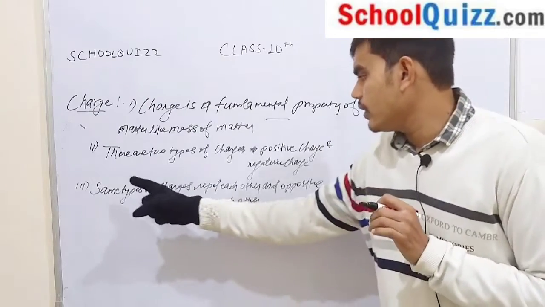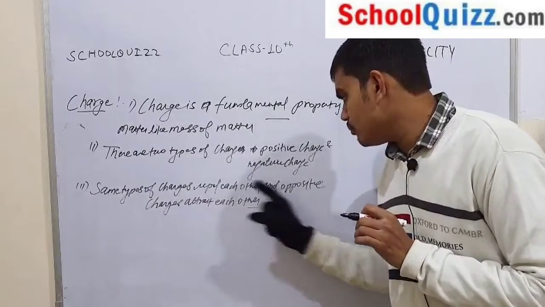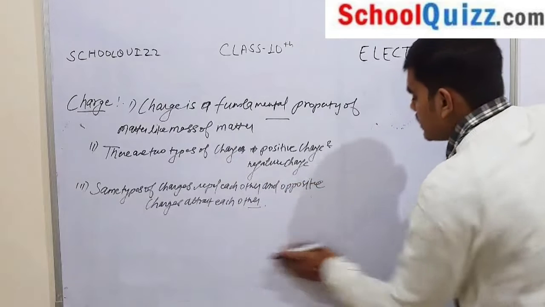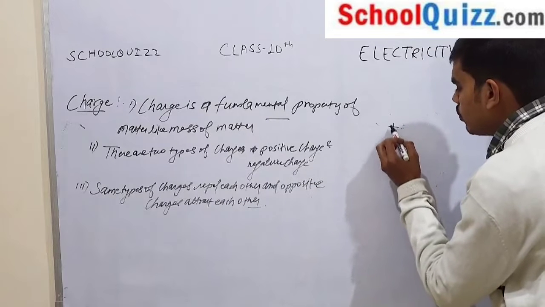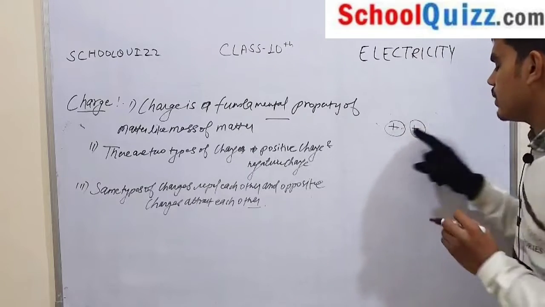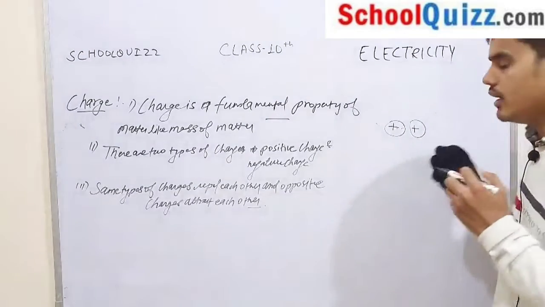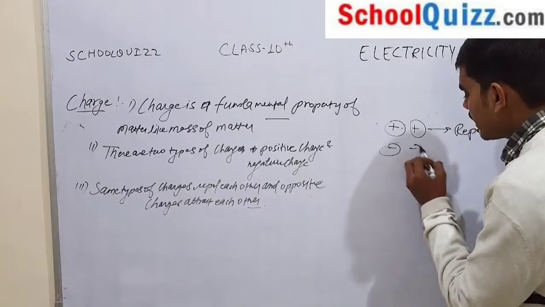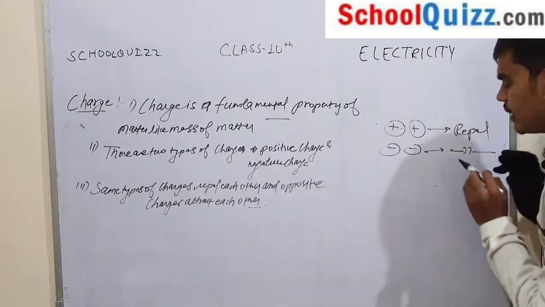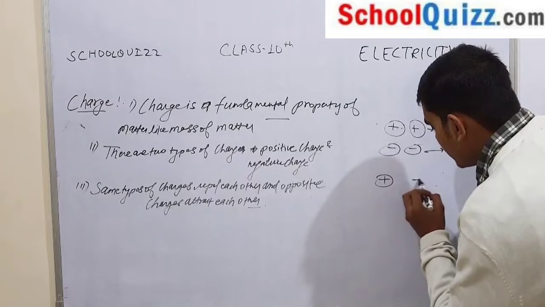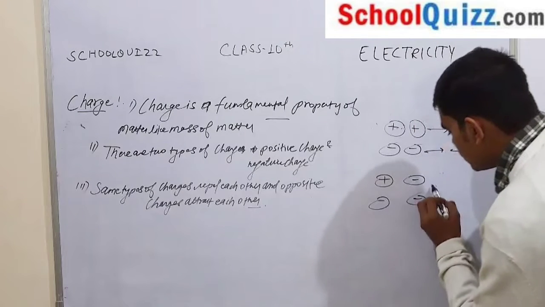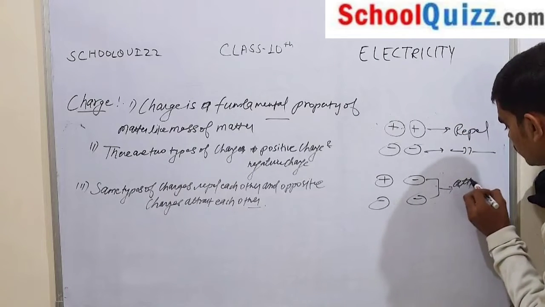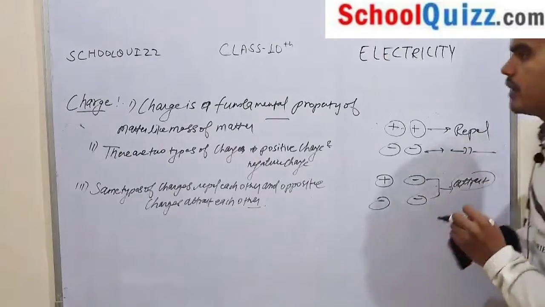Now what is your third point? Same type of charges repel each other and opposite charges attract each other. What is the meaning of this sentence? If you bring the same type of charges close, meaning positive charge close to another positive charge, then they will repel, and if you bring negative close to negative, again they will repel. But if you bring opposite charges, positive and negative, then these two will attract each other. This is the property of charge.